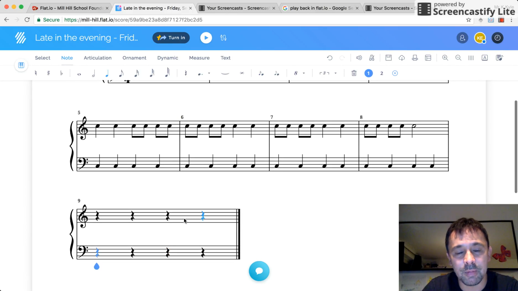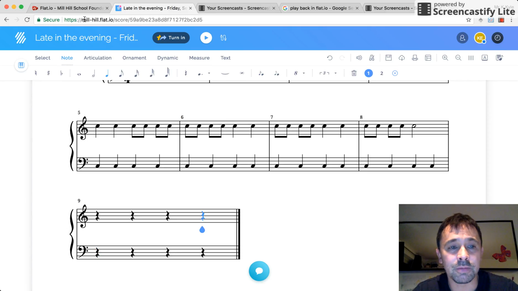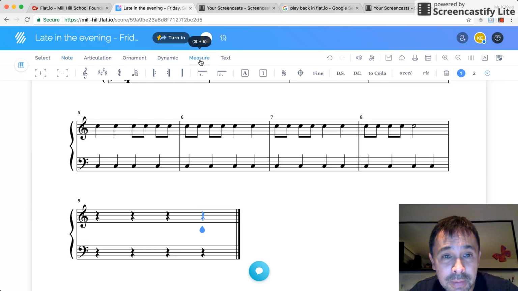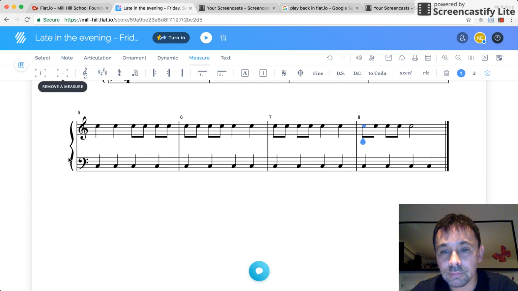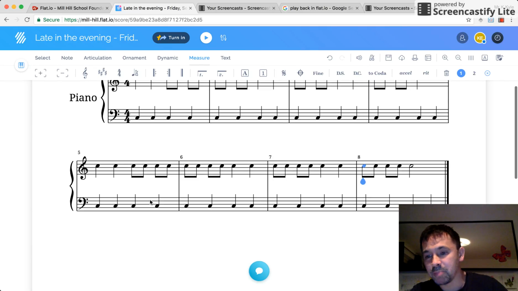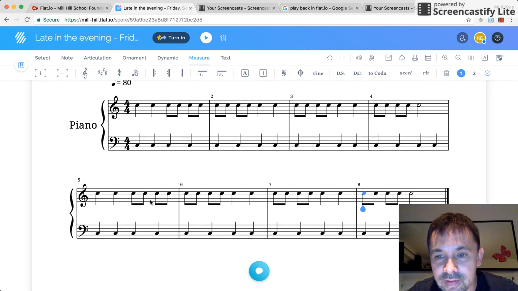Likewise, this machine's very clever, but it's a bit too clever, and it's given us an extra bar that we don't need. So let's select that bar, and then we go to measure, because measure is the American word for bar, and we're going to remove the measure. So there are our 8 bars. How exciting is that?